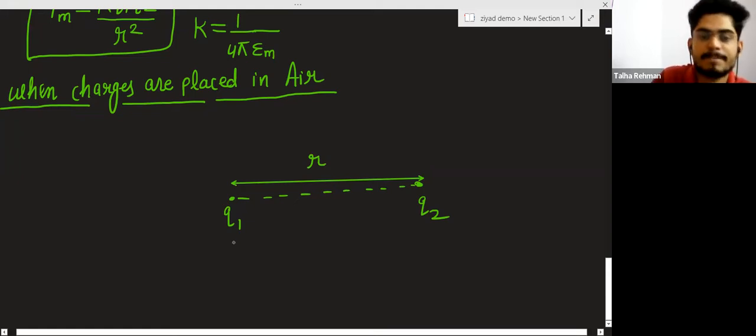Again these two charges are point charges, and this time the medium in between them is air.